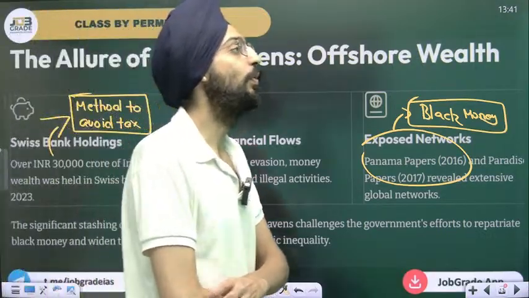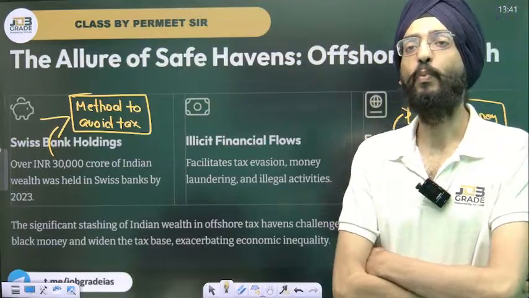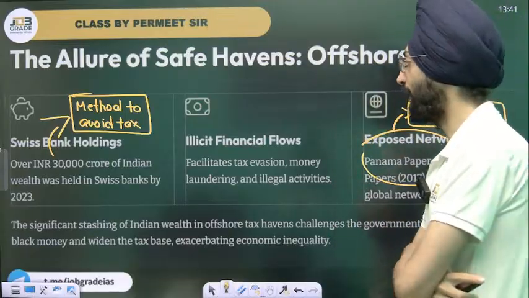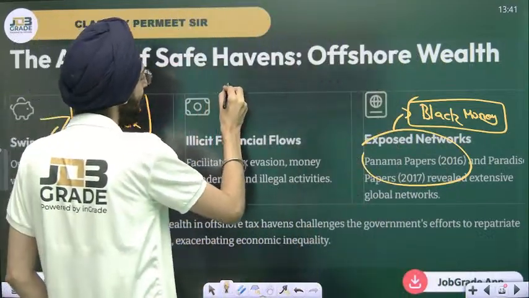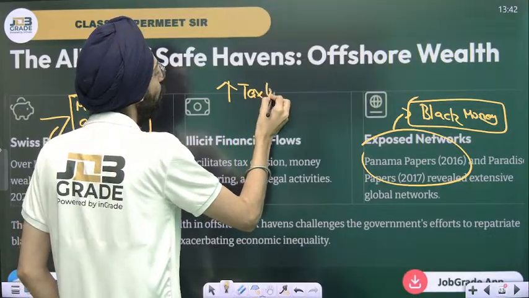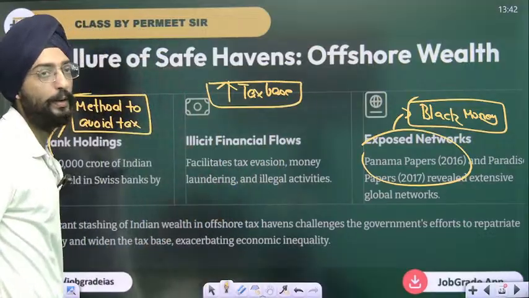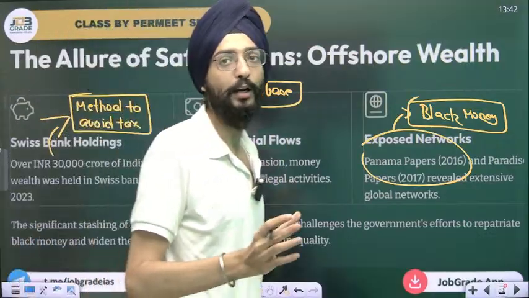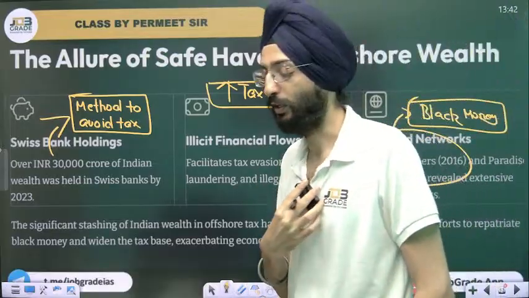What government needs to do is increase its tax base and bring more people under the tax bracket. Hello, Ashish Kumar, I hope everything is good.